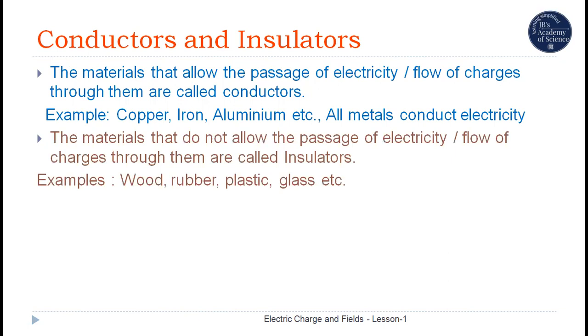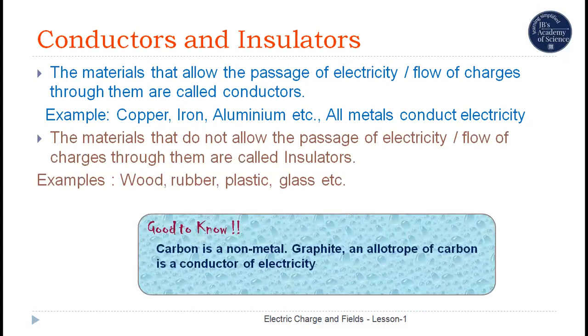Some materials do not allow passage of electricity through them or flow of charges through them and are called insulators or poor conductors of electricity. For example, wood, rubber, plastic, glass, paper, cloth, etc. are insulators of electricity. Generally, metals are good conductors of electricity and non-metals are insulators of electricity.